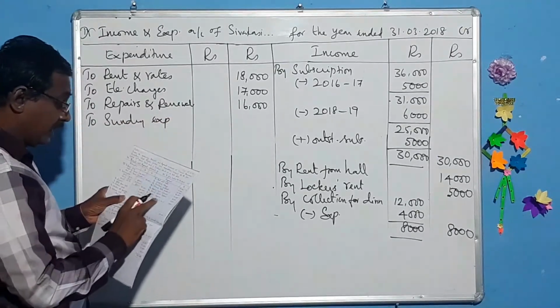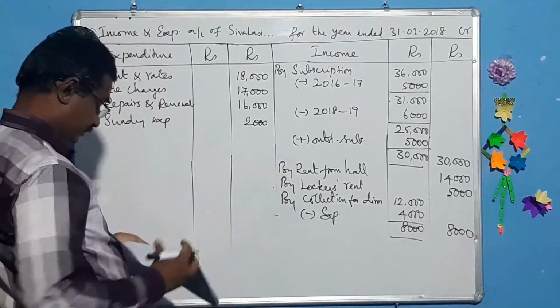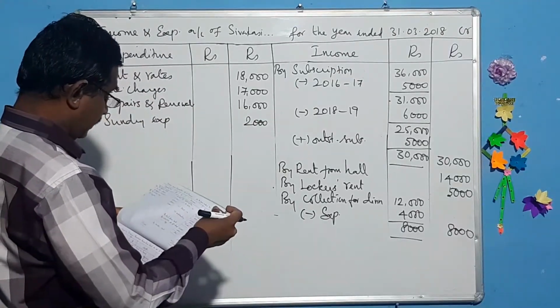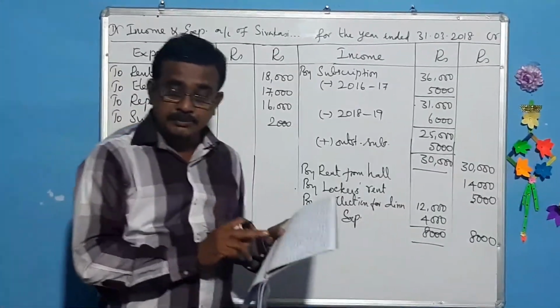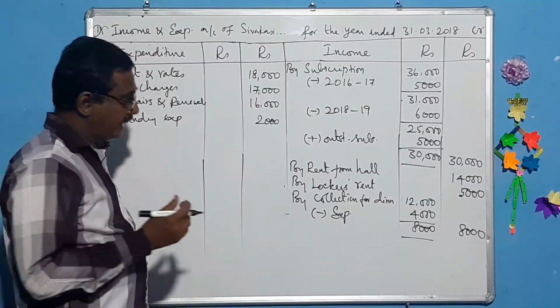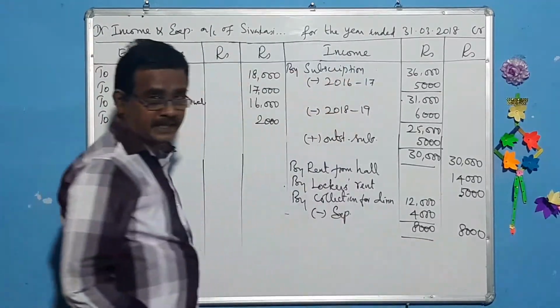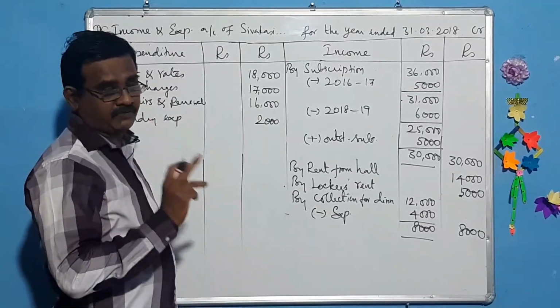What is that amount? 2,000. And balance carried on cash in hand, that should be taken to the balance sheet. Now we have done all the things. If this side is exceeding, there is a surplus. If this side is exceeding, there will be deficit.